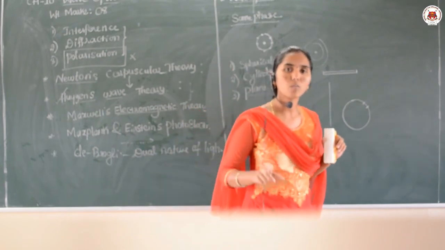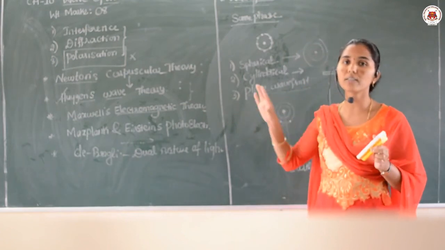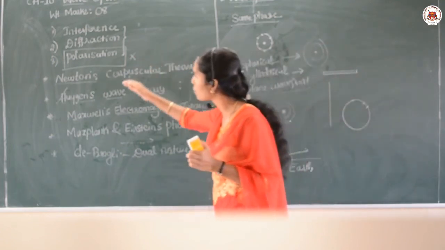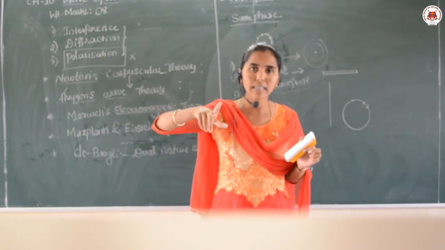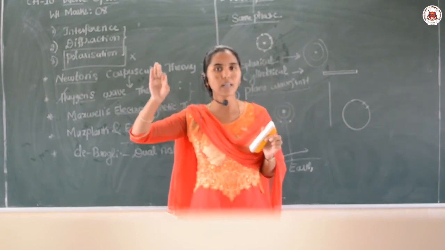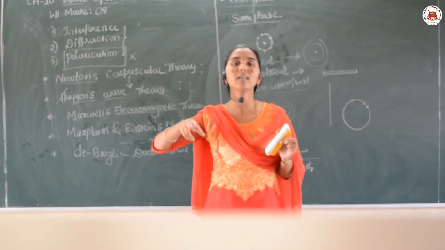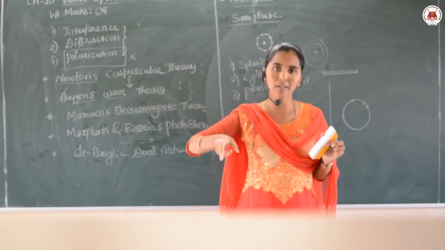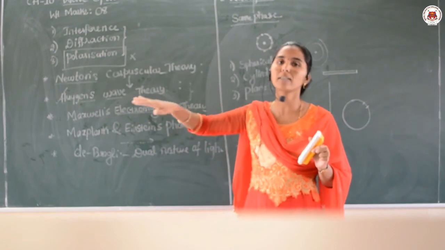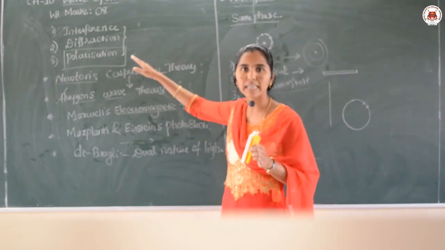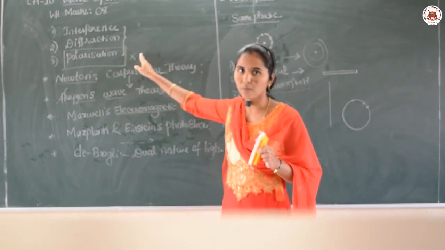Okay? So, these are the points we wanted to discuss about the wavefront. I hope dear students you understood. Let us recap all the points whatever we discussed. See, this is wave optics. Mainly we are focusing here on the wave nature of light, and under this chapter we study the main phenomena of light, that are interference and diffraction. As I told earlier, we were discussing polarization also, but this time it was deleted from your portion. We are going with only interference and diffraction, right?